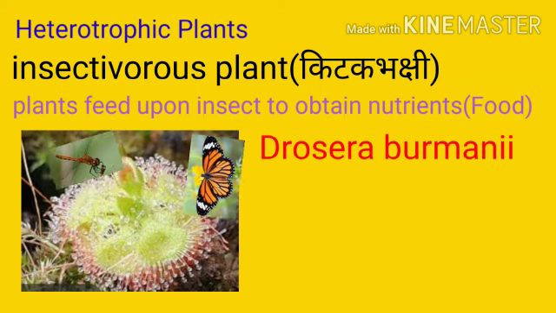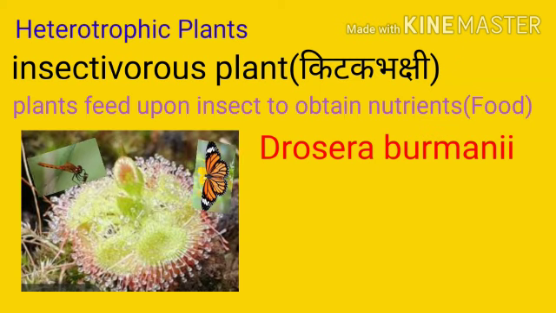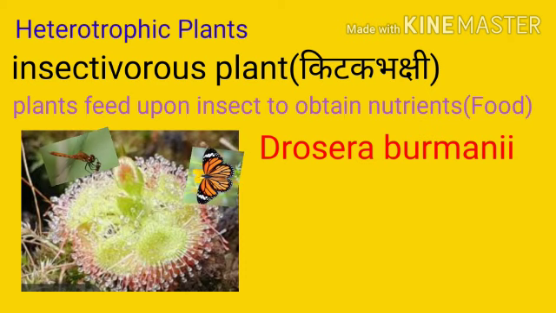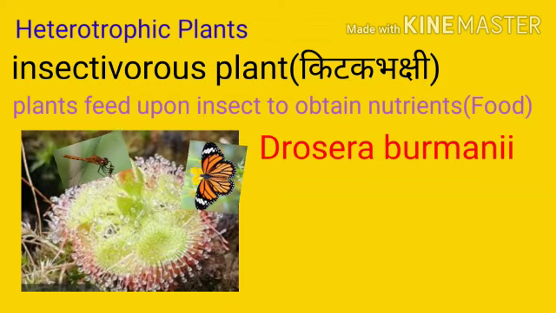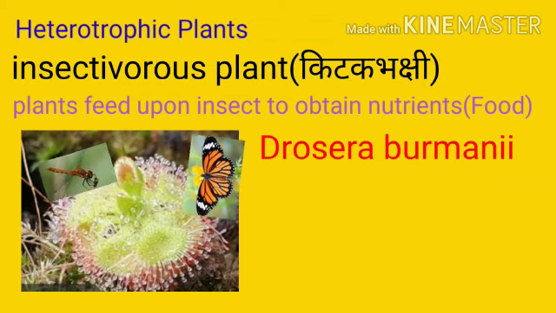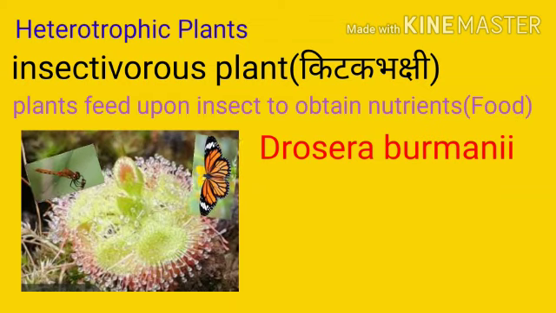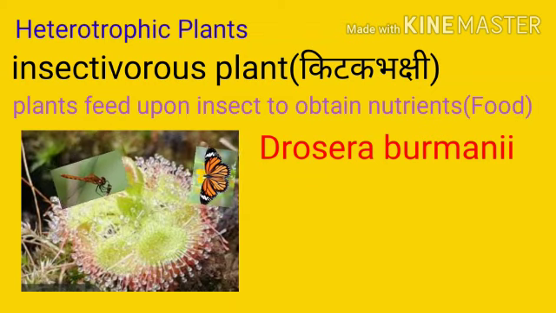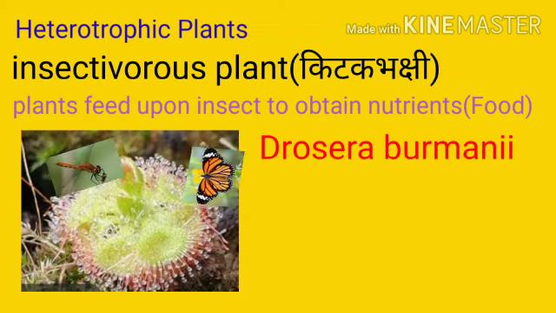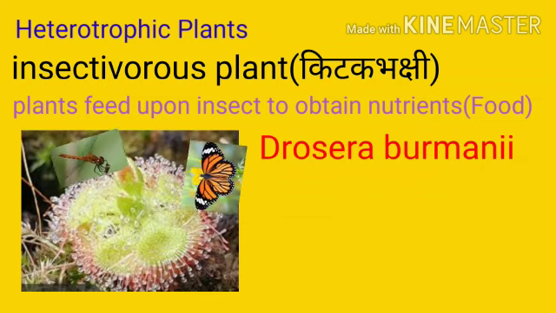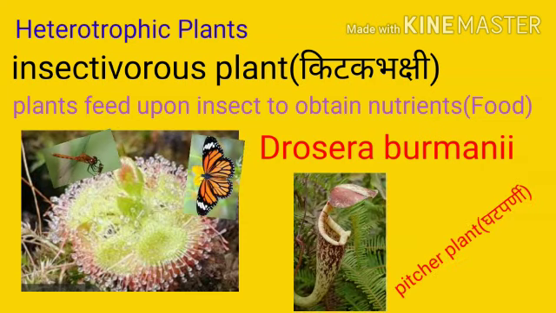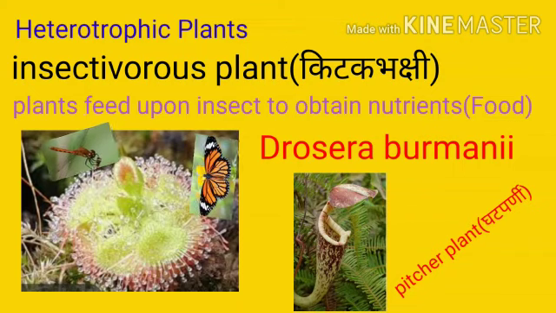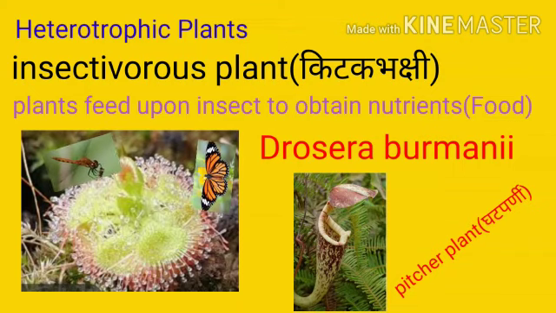And then that insect is trapped by this insectivorous plant. These insects are digested by these insectivorous plants, and from that insect these plants get the nutrient. It means they get the nutrient or the food. Examples, Drosera and the pitcher plant.